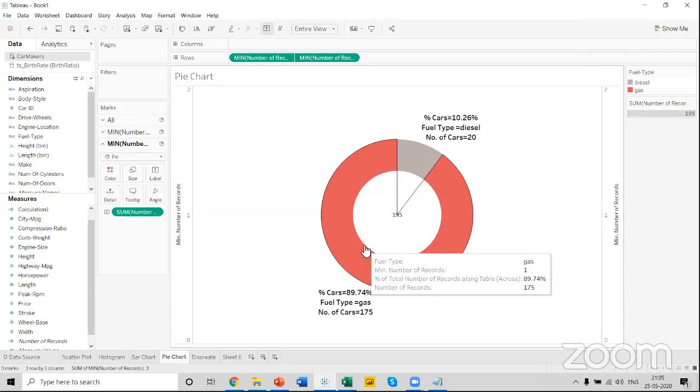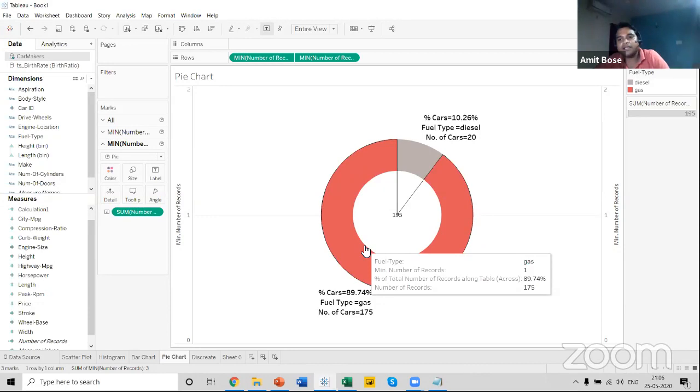Yeah, the count is already there. My question is that for each year, the population is already given in the data set for each country. So I just want to have the countries on the x-axis, and I want to see the data for each country on a yearly basis. You can select the countries and the years, right, and go to Show Me and click on bar graph. It will automatically create it for you.